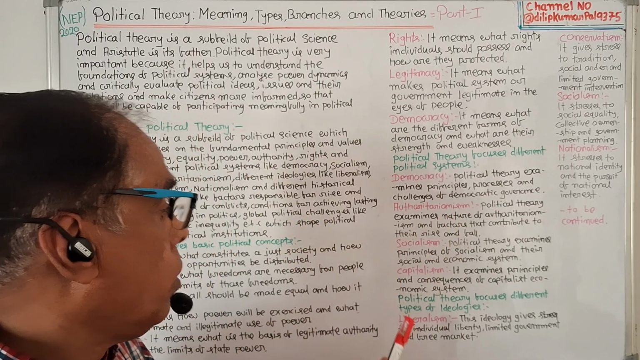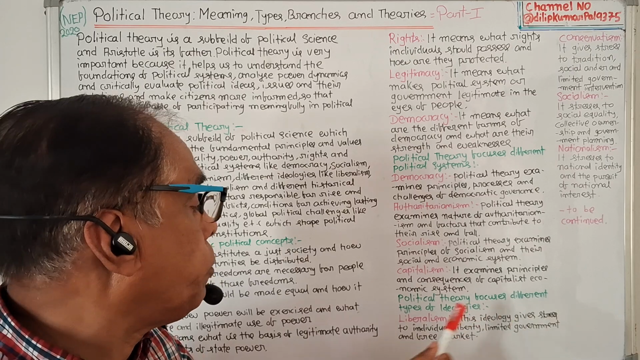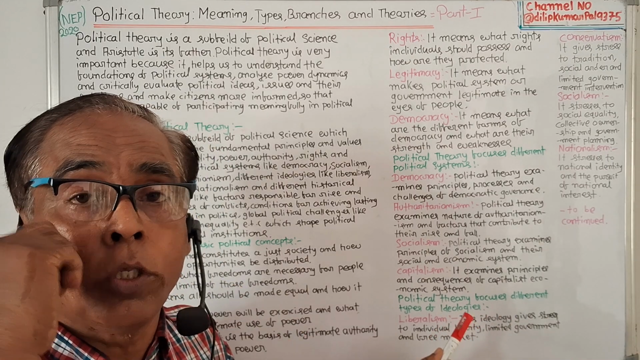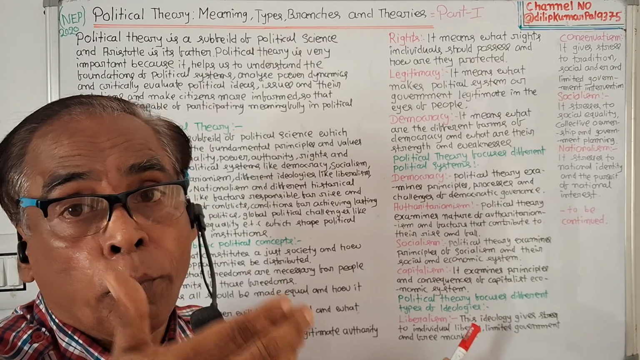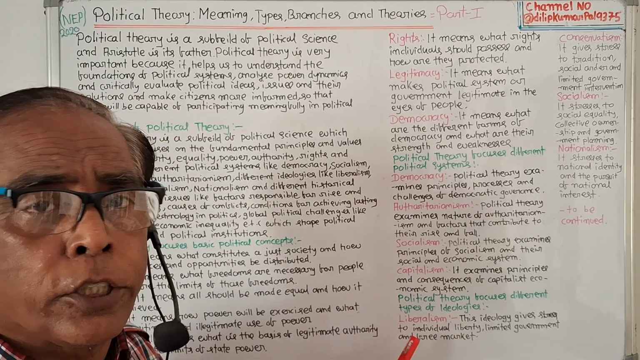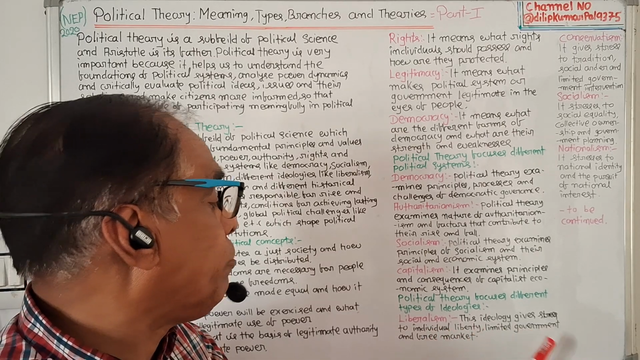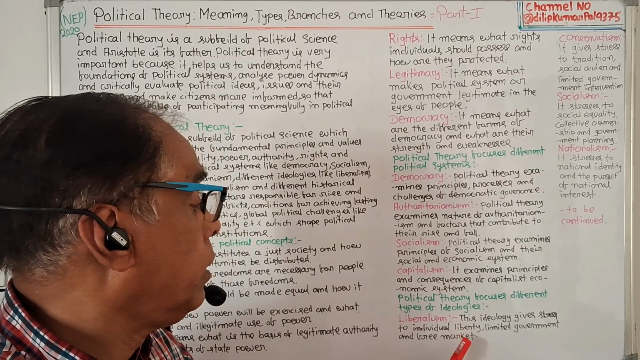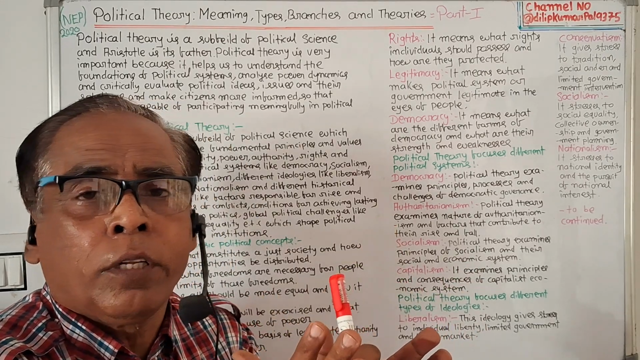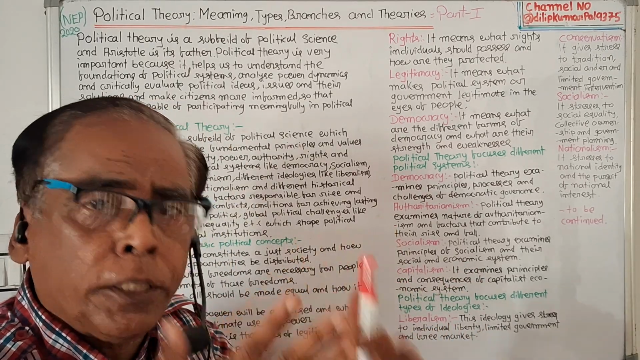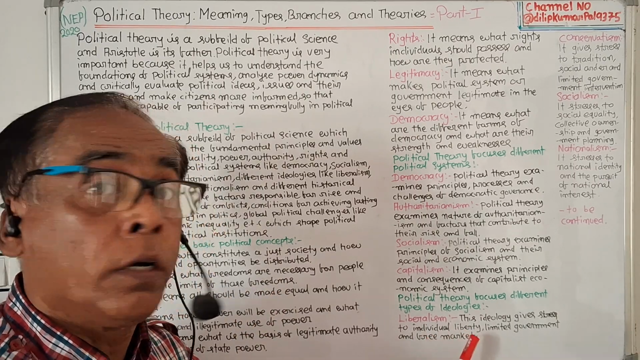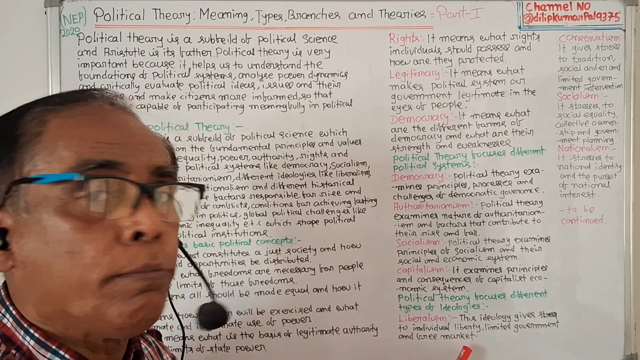Then government. Political theory focuses on different types of ideology. It also studies different ideologies because there are some ideologies which influence the political community and political institution. So what are the ideologies? Number one, liberalism. This ideology gives stress to individual liberty, limited government, and free market.